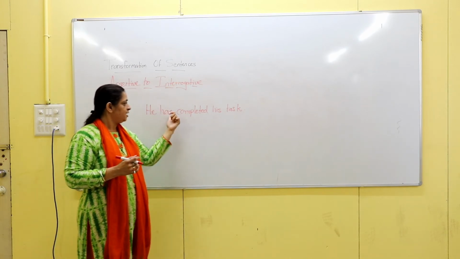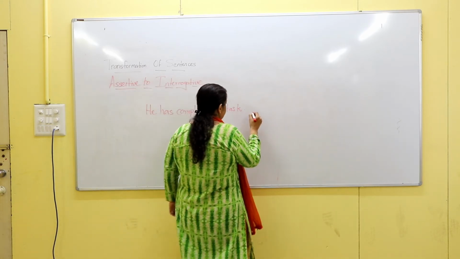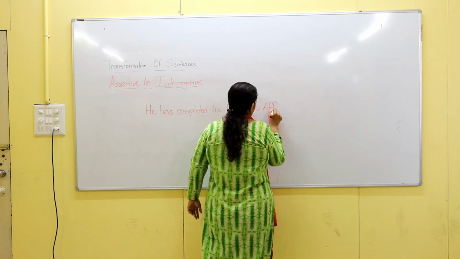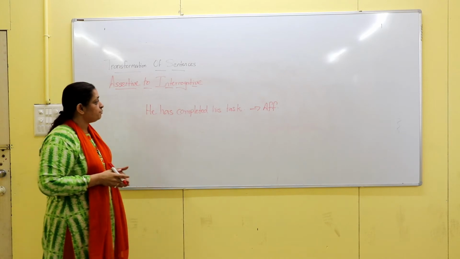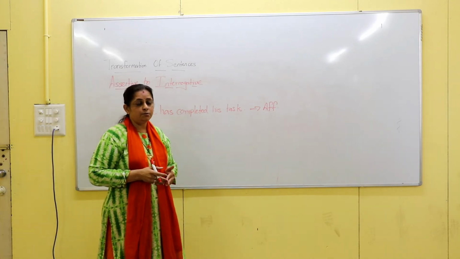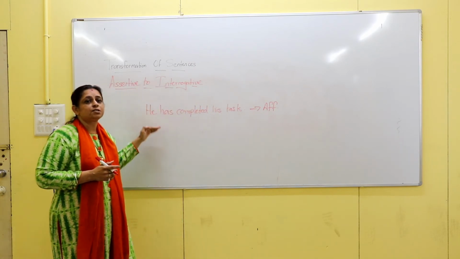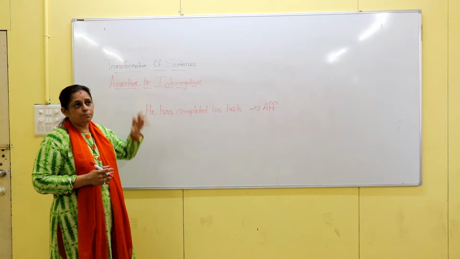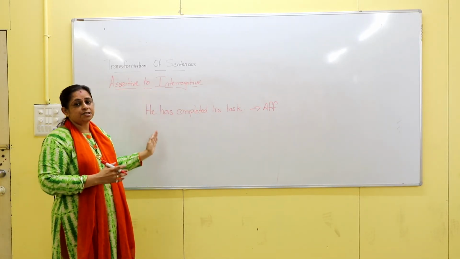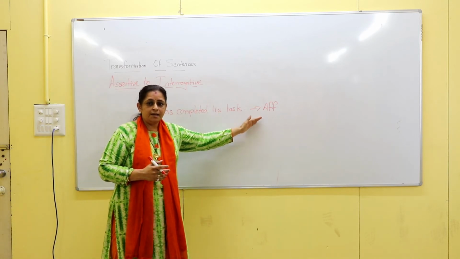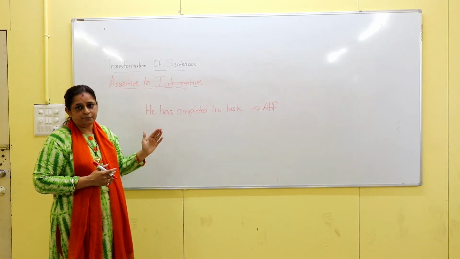Here we can say that as there is no negative word in the sentence, the given assertive sentence is affirmative. Now the second rule: when you are transforming an assertive sentence into interrogative, if the given sentence is affirmative, your interrogative sentence will be negative. This is the most important rule of this topic. If the given assertive sentence is affirmative, then your transformed interrogative sentence will always be negative.